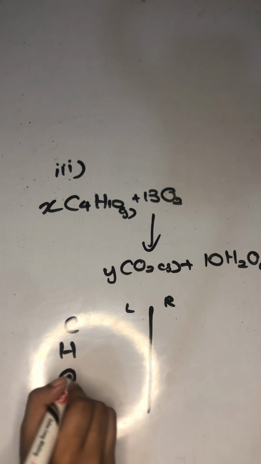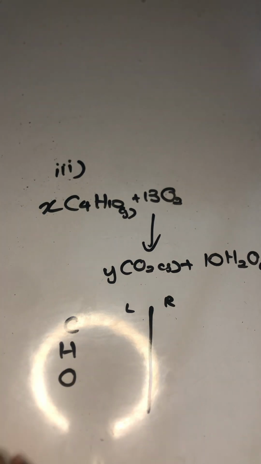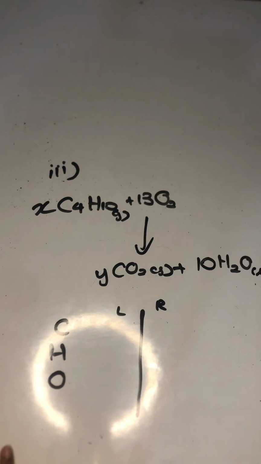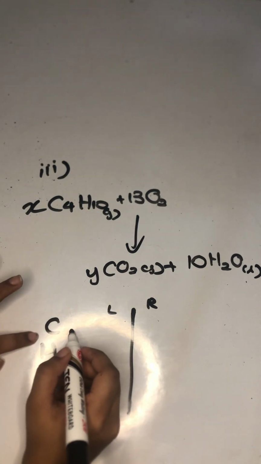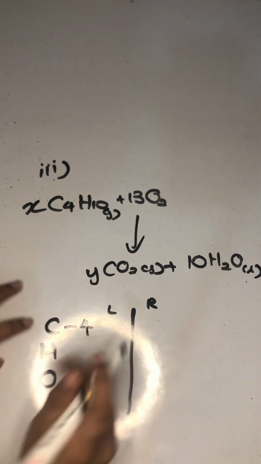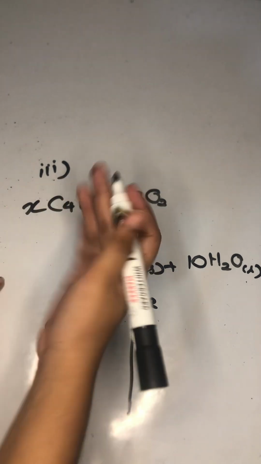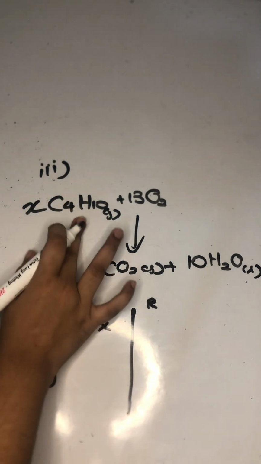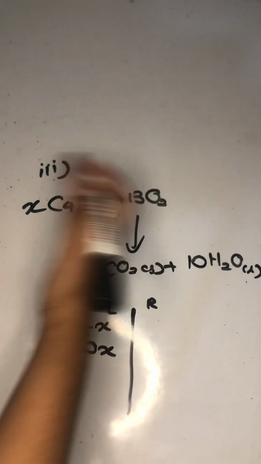Okay, so now carbon. How many does it have? Carbon has 4, so for now 4x. 4 times x is 4x, right? So hydrogen is 10 times x, it is 10x on the left hand side of the equation.